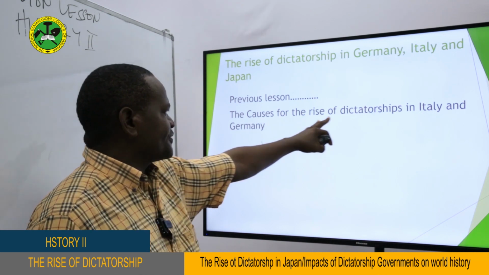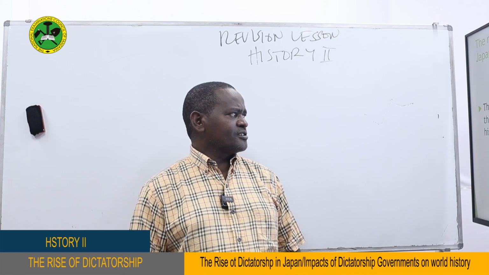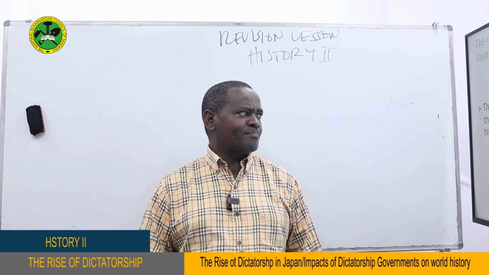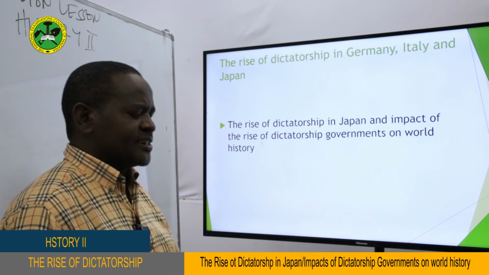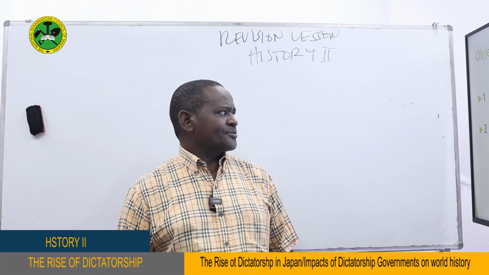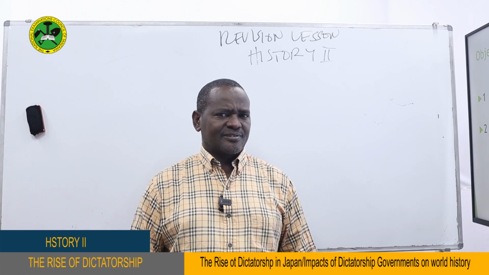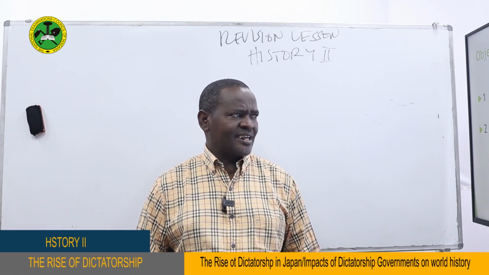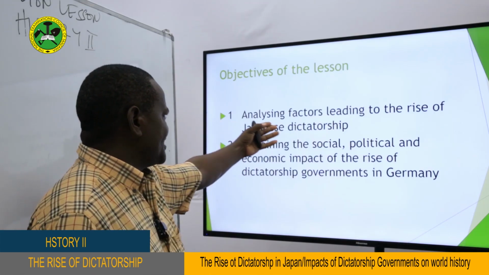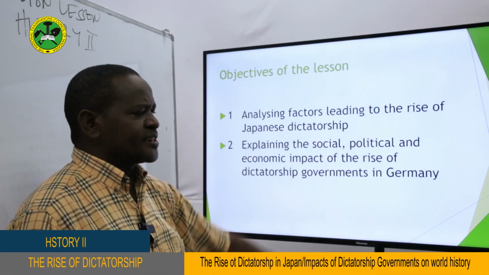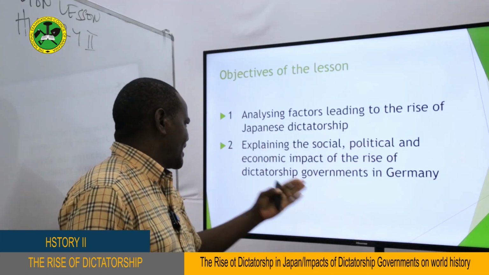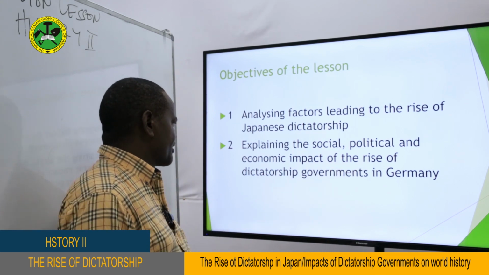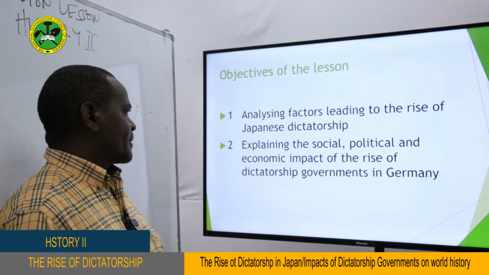We saw about the causes for the rise of dictatorship in Italy and Germany. And today we are going to look at the rise of dictatorship in Japan and the impact of the rise of dictatorship government on world history. My dear students, our objective today is, one, analyzing the factors leading to the rise of Japanese dictatorship, and two, explaining the social, political, and economic impact of the rise of dictatorship government in Germany.